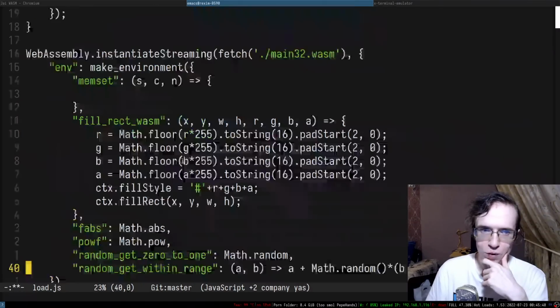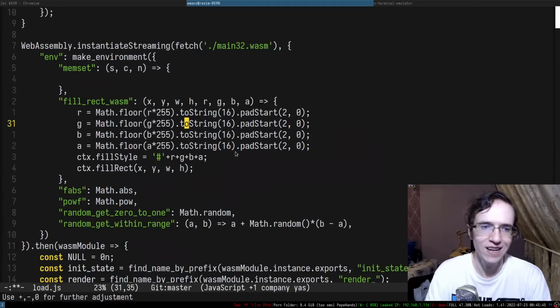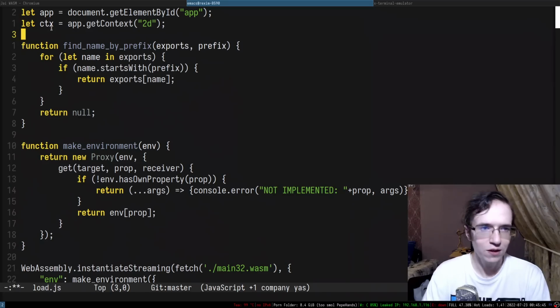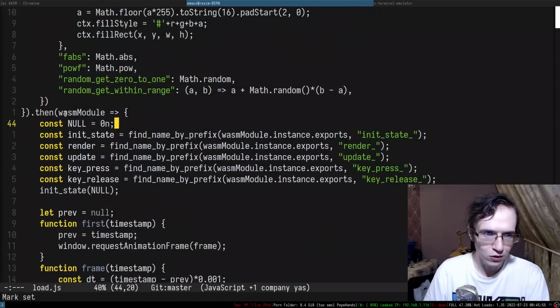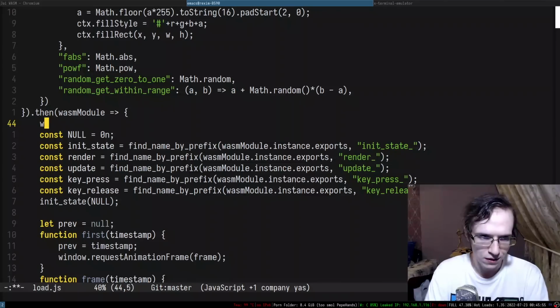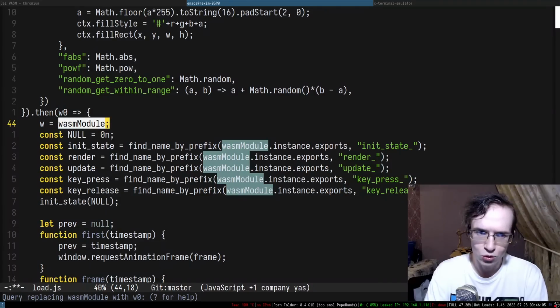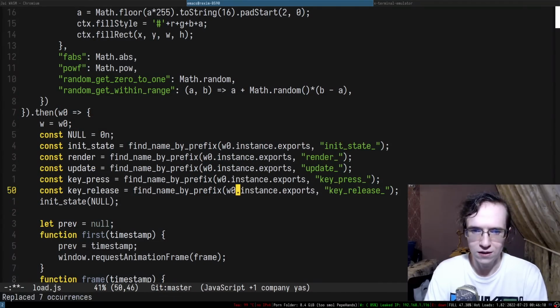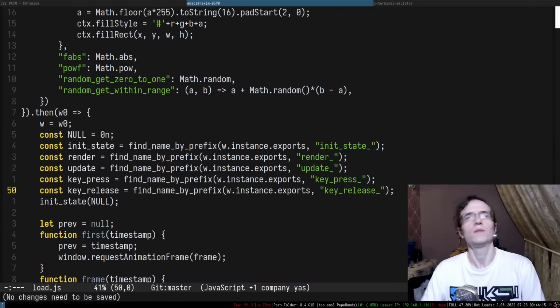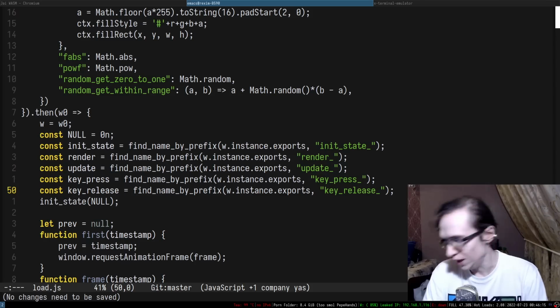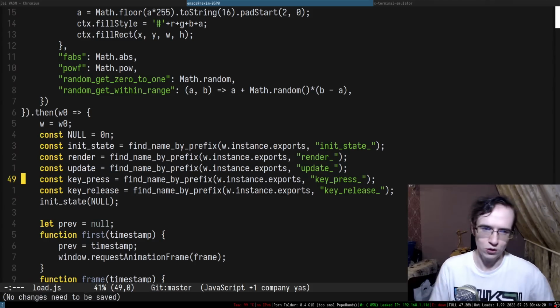So here's the WASM module, but we don't really have a global access to the WASM module, unfortunately. This is something that we'll have to fix. So let's make a global variable that refers to the WASM module. As we get the WASM module, we're going to assign it to W. I actually want to rename that. I'm going to replace WASM module with W0 to indicate that it's the thing that we initialize this stuff with. But for this one, I'm going to query replace with W. There we go. This is purely preferential naming, nothing particularly special.